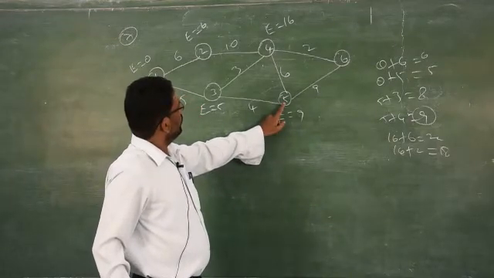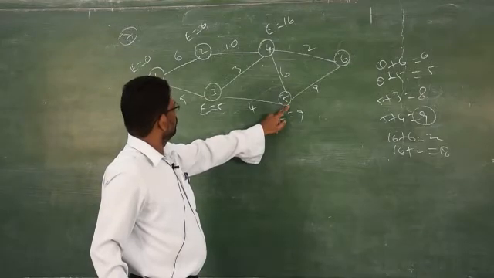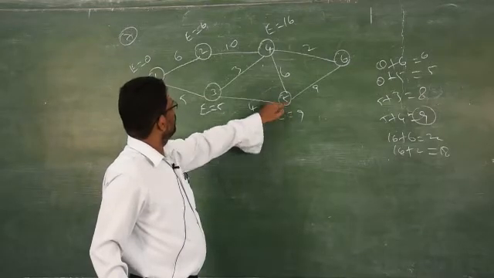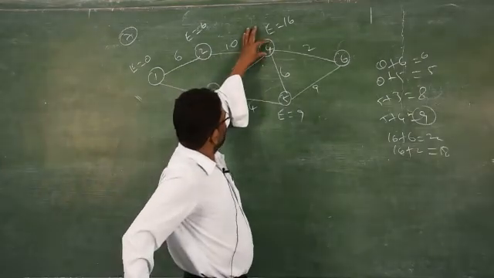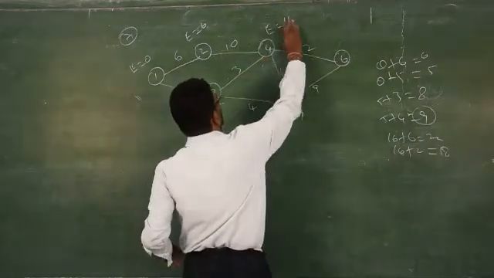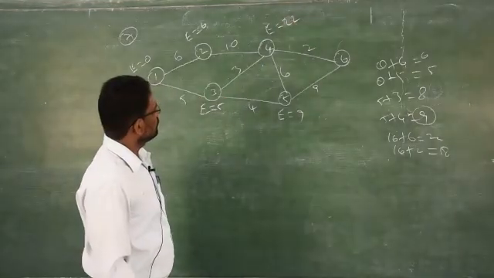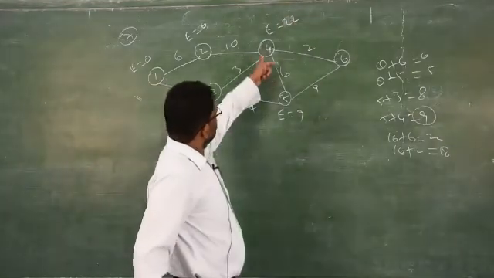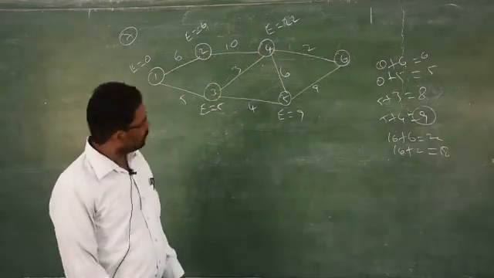E is equal to 22, and which place? 3 to 4, 3 E we found already. This is 3 to 4, 3 to 5, from 4 to 5. So, this will come 22.